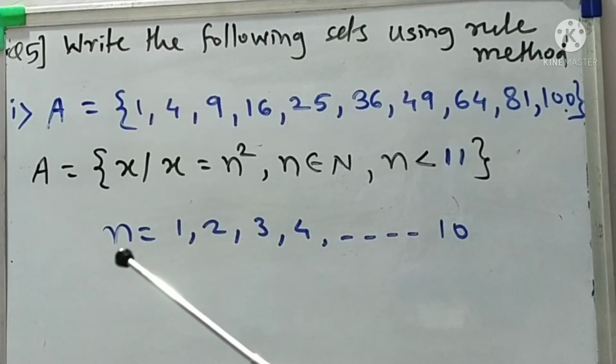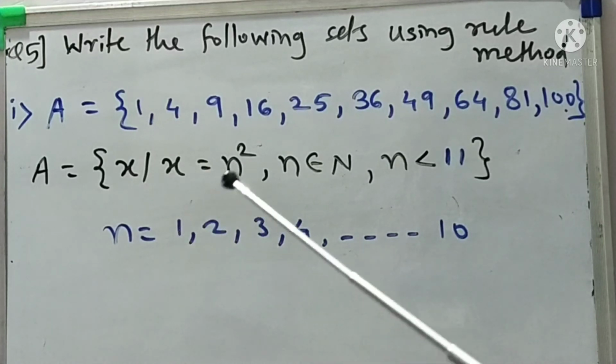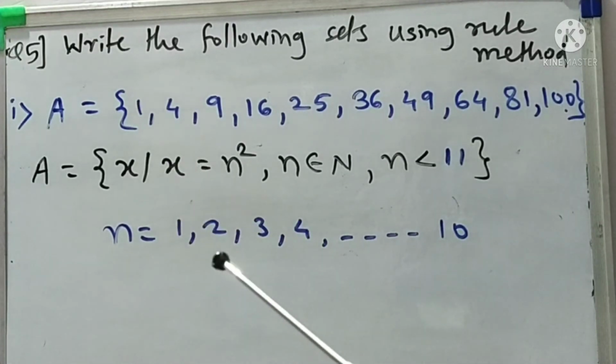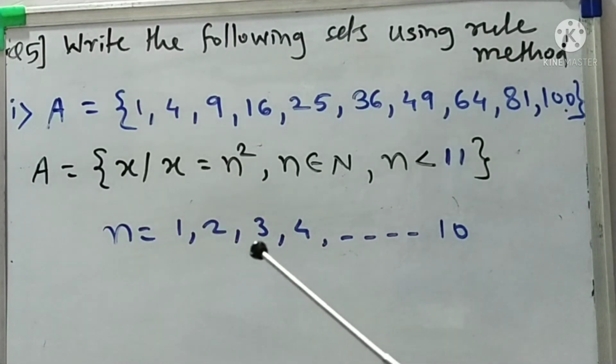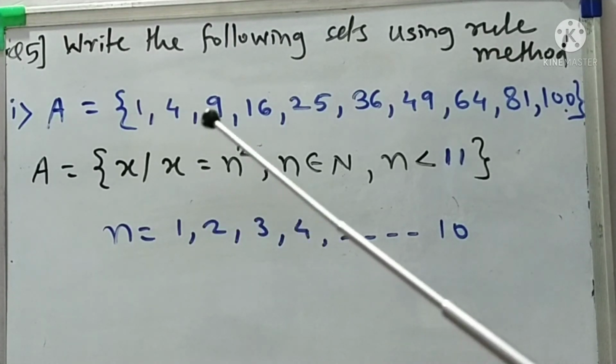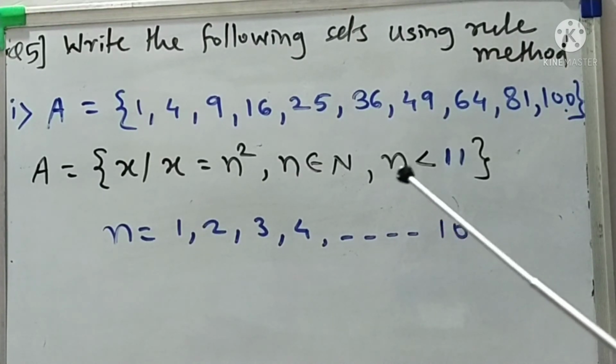1. Means the value of n we are taking as 1. x is n square, so the square of 1 is 1. As n is 2, the square of 2 is 4. n equal to 3, then the square of 3 is 9. Up to 10, the square of 10 is 100. So the value of n is strictly less than 11. So like this, we write down the given set, which is in listing method, in rule method.